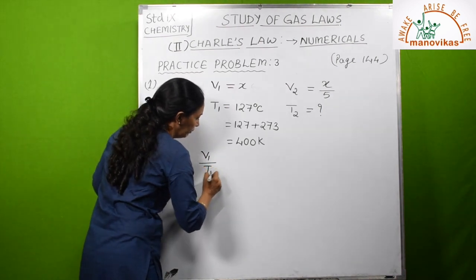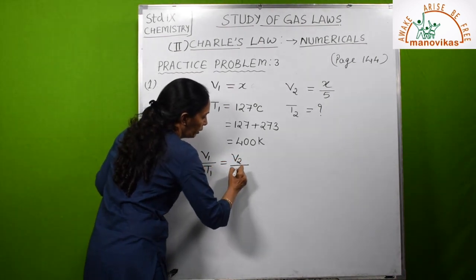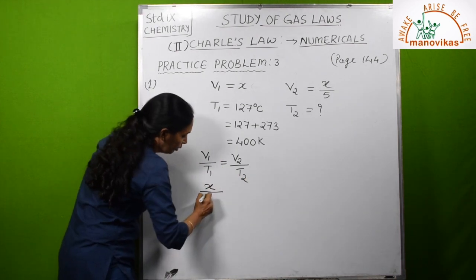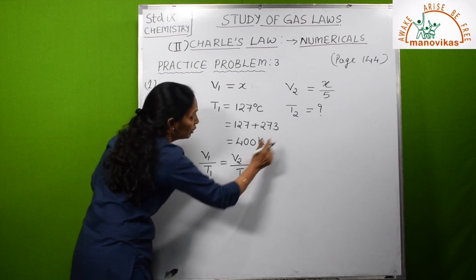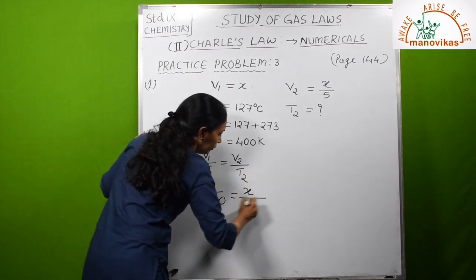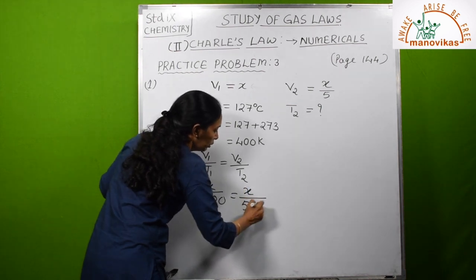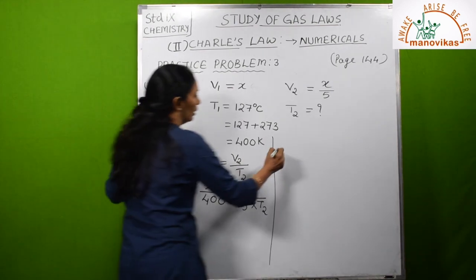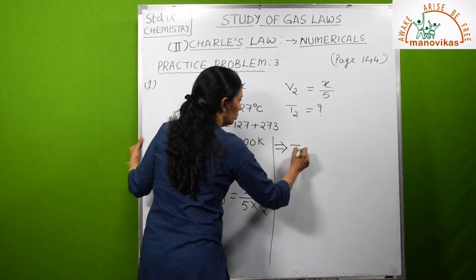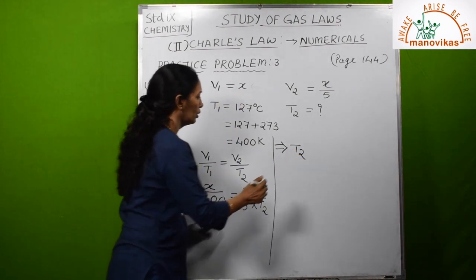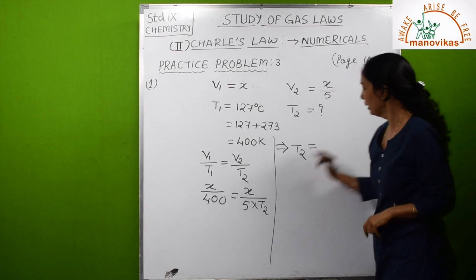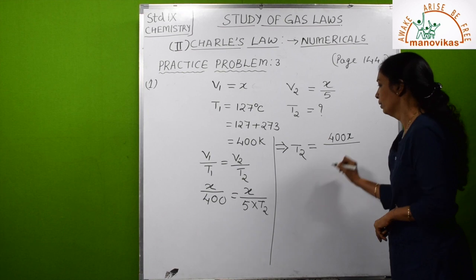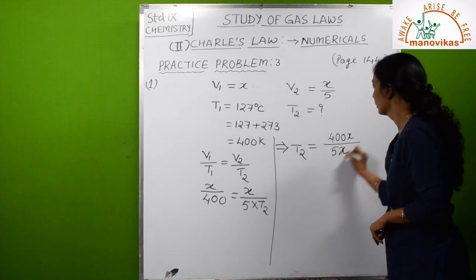Now substitute the values in the formula. V1 upon T1 is equal to V2 upon T2. So what is V1? x upon 400. V2 is x upon 5. What is T2? It is the question. So T2 will be equal to, just a cross multiplication, 400x upon 5x.